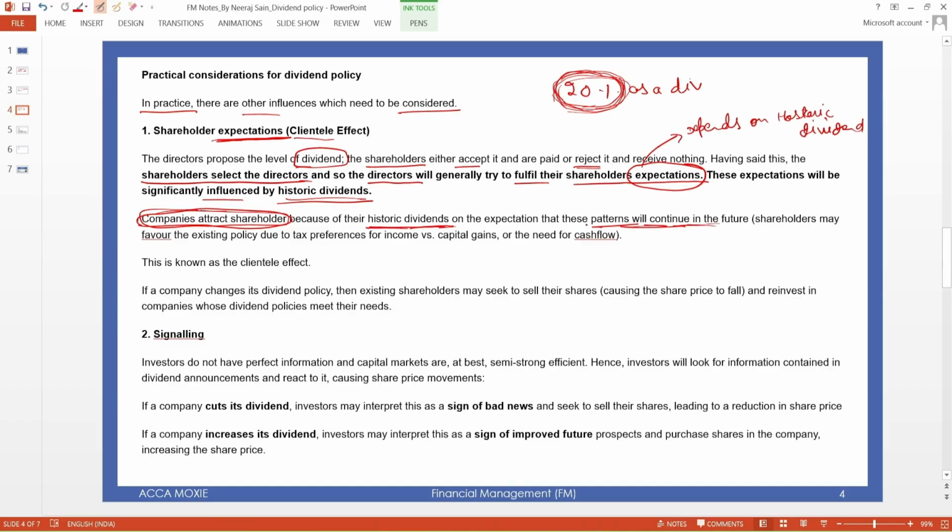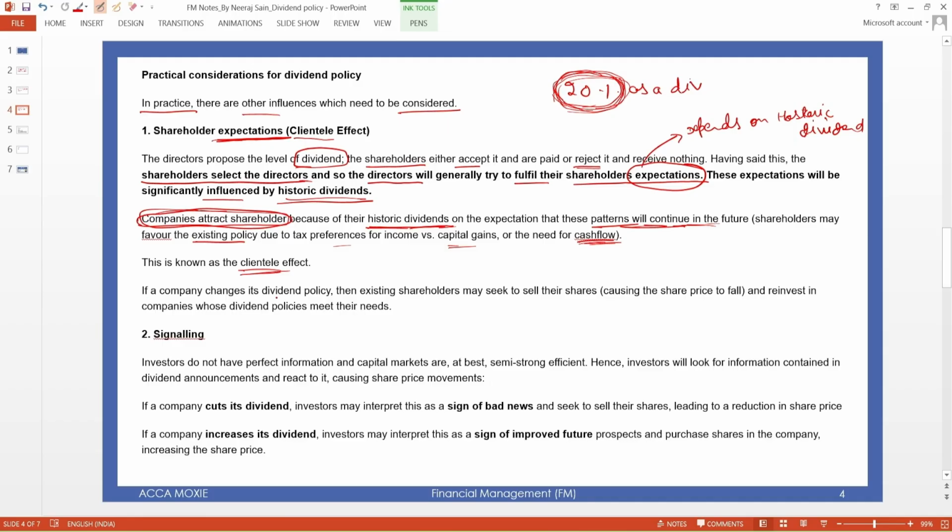Okay, so shareholders may favor the existing policy due to tax preference or income, or they need the cash flow. That's why they prefer this historic dividend policy. Okay, also known as clientele effect.